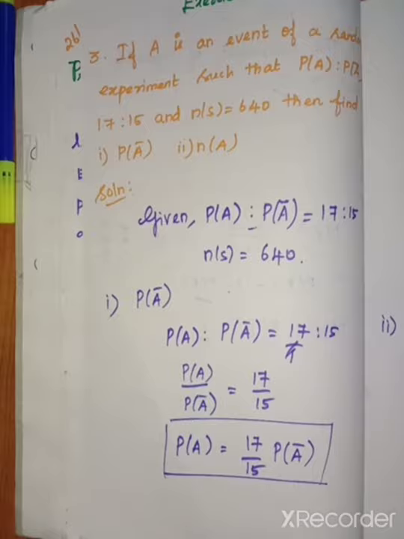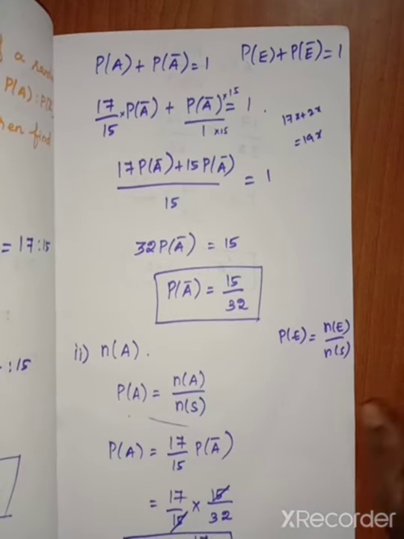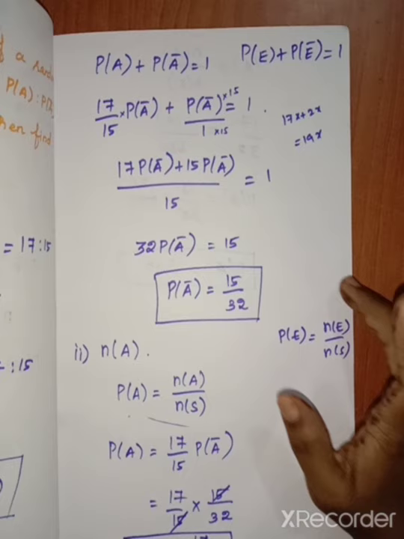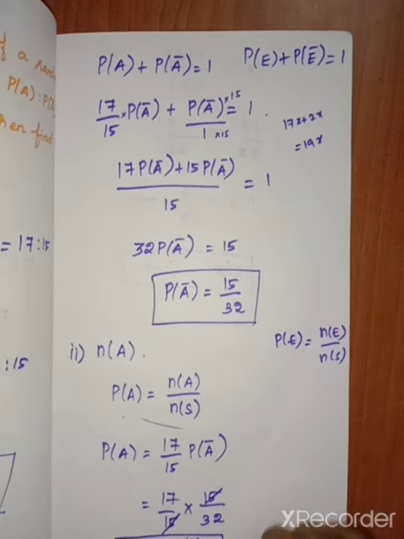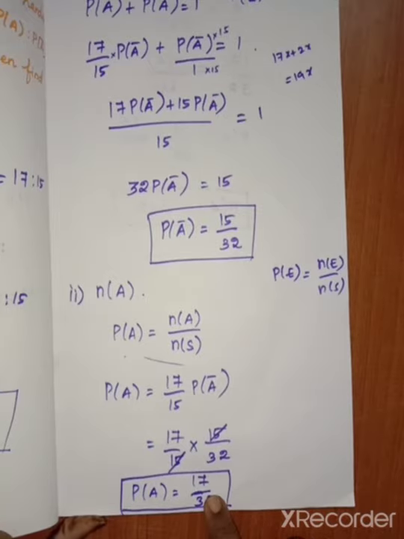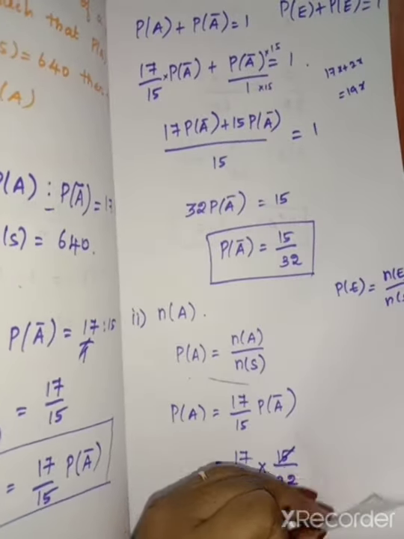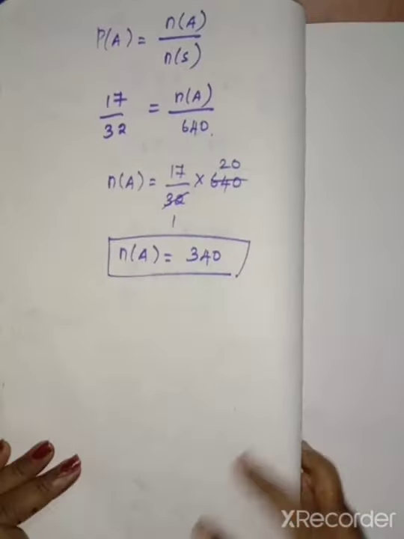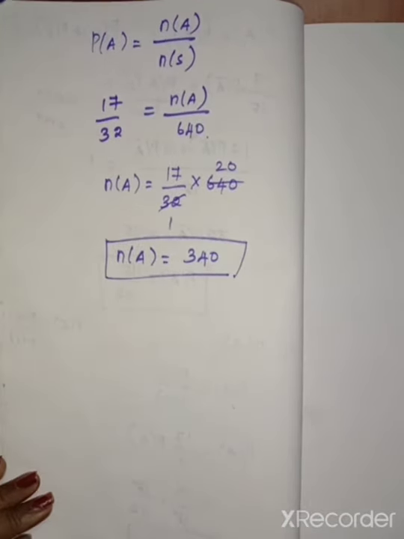So first of all, I have taken the P of A. Then substitute in the formula P of A plus P of A bar equal to 1. Then we find the P of A bar. Then the second one is N of A. For this N of A, first of all we want to find the P of A, nothing but 17 by 32. Then we have to substitute in the formula. If you substitute, we get the value, that is N of A equal to 340.